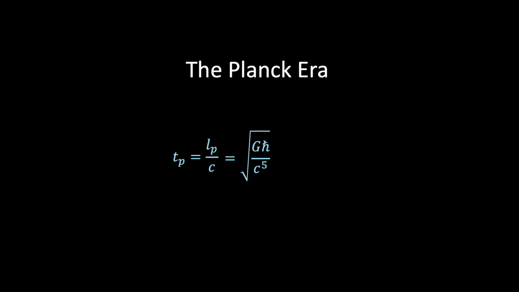And if we then sub in the constants, we find a value of 10 to the minus 43 seconds. And this represents the Planck time, the shortest meaningful unit of time we can define with our current understanding of physics. And it's at 10 to the minus 43 seconds after the Big Bang, the Planck time, that the universe was just one Planck length across. And at that moment, the temperature is thought to have reached the Planck temperature, around 10 to the 32 Kelvin.